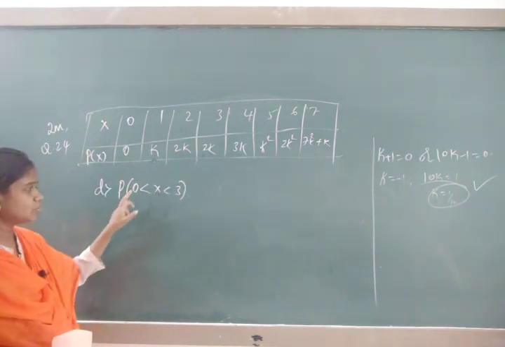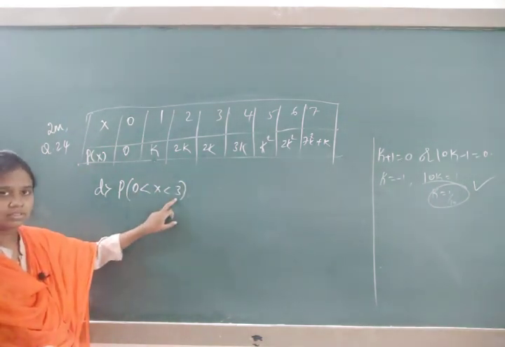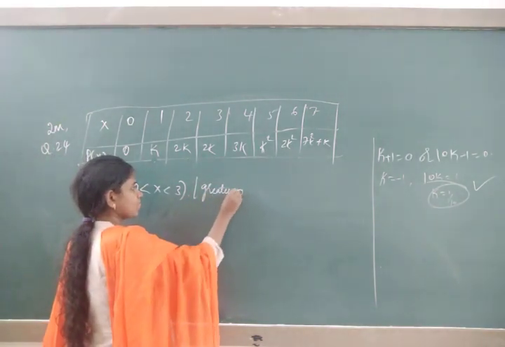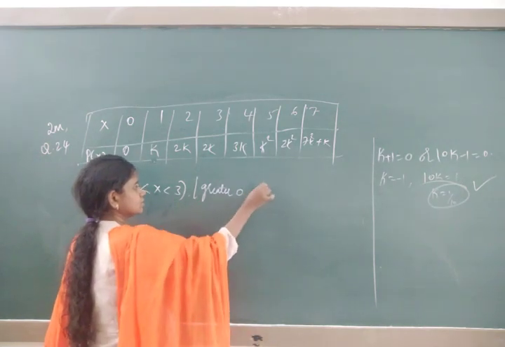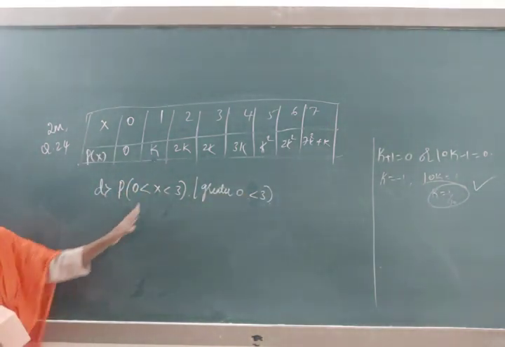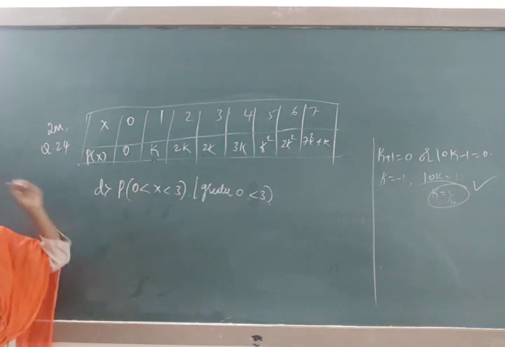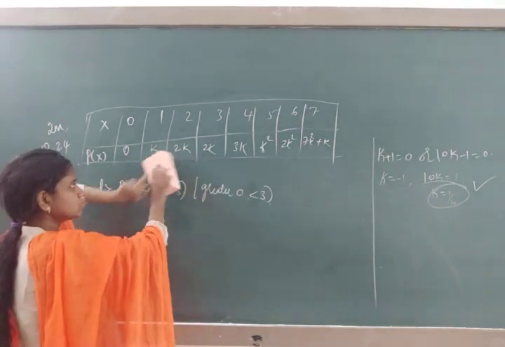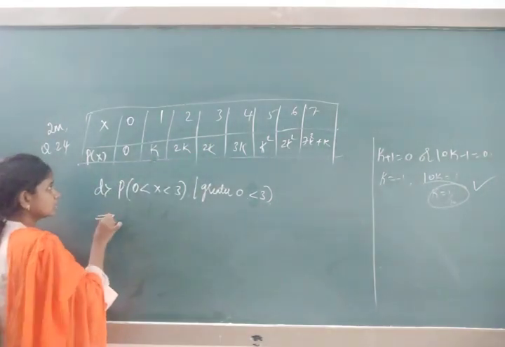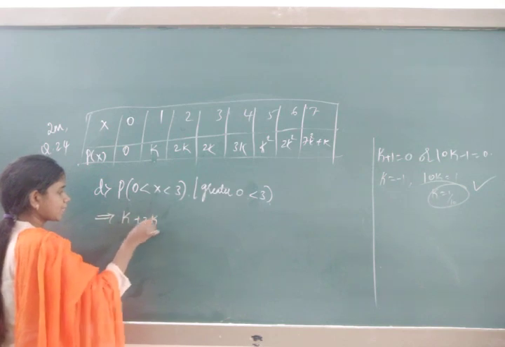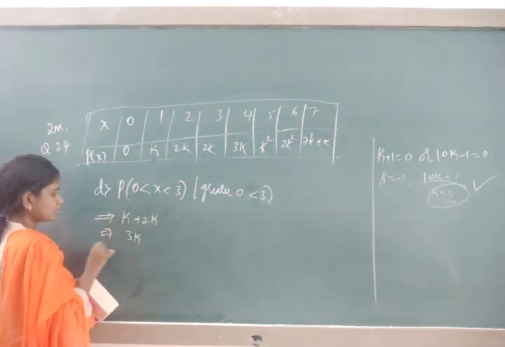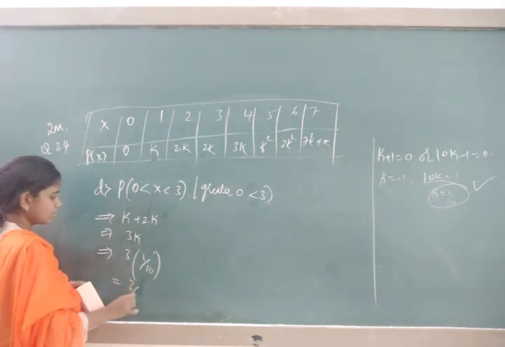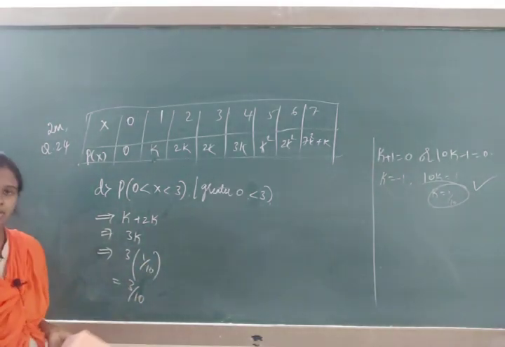It means x value should be greater than 0 and lesser than 3. Greater than 0 means it will come 1. Lesser than 3 means it will come 2. It means only 2 values, that is k plus 2k. It's a 3k, which is equal to 3 of what is k value? 1 by 10. So final answer will be 3 by 10.